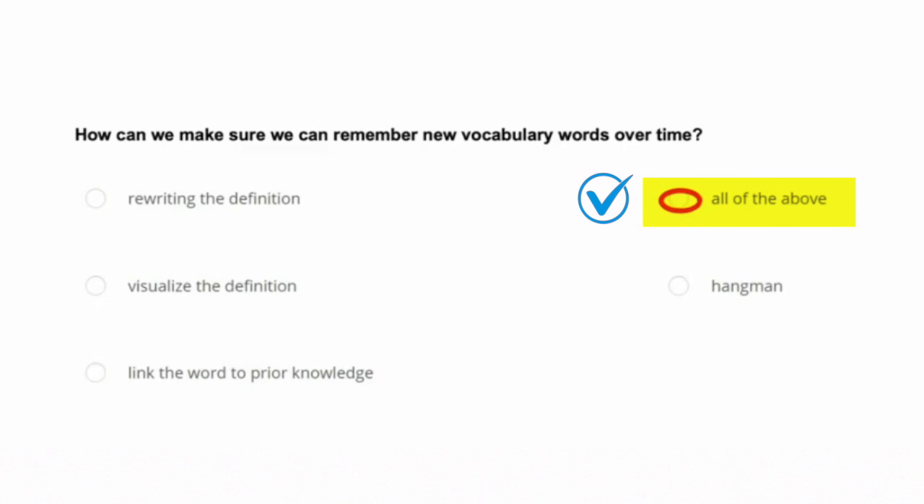Use multiple strategies, such as linking them to prior knowledge, rewriting definitions in your own words, and visualizing their meanings. Combining these techniques, along with games like Hangman, can significantly enhance vocabulary retention. I encourage you to try multiple strategies because some will work better for you than others, and you want to figure out which ones work best for you so that you can use them.